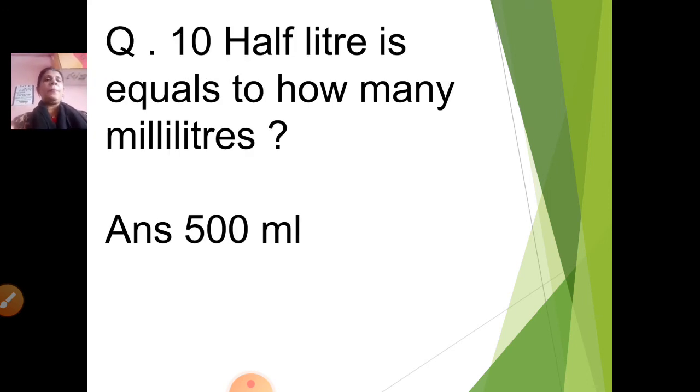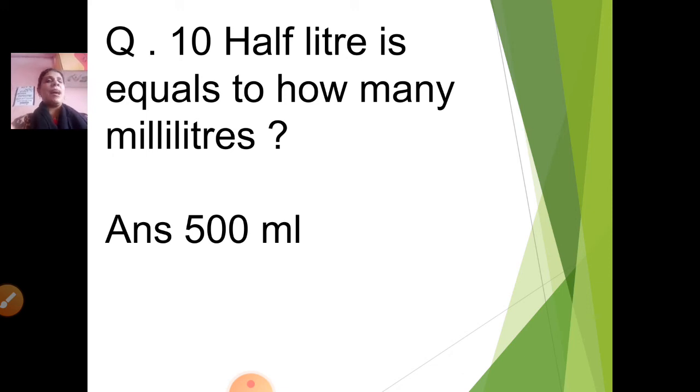Question number 10. Half liter is equal to how many milliliters? I repeat the question. Half liter is equal to how many milliliters? Now children, 1 liter is 1000 milliliters. Correct. So half of 1000 will be 500 milliliters.